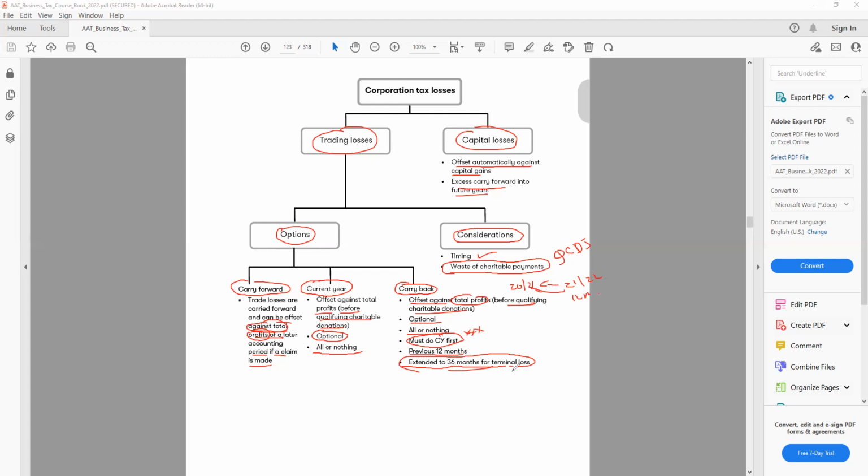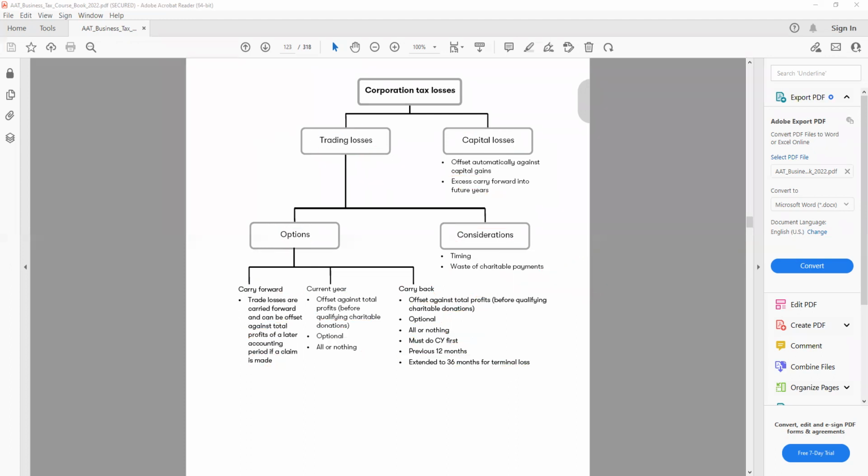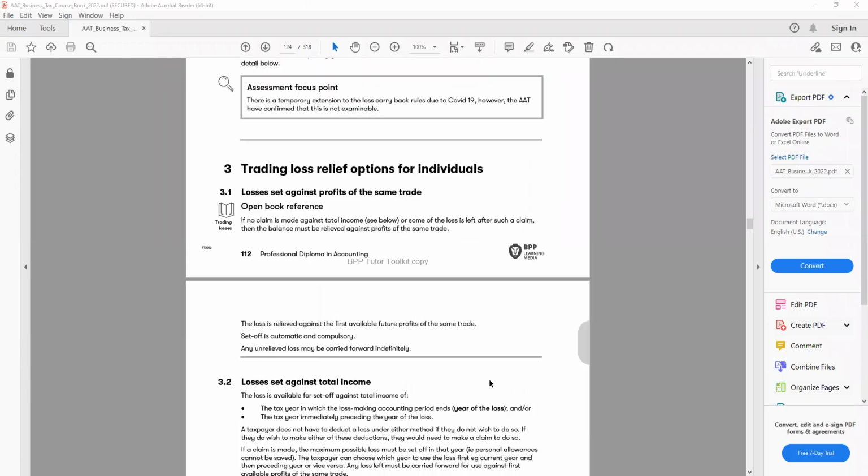This is more or less the topics or areas we're going to cover from the trading loss chapter. But this could be really tricky if you don't practice well. So you need to make sure you revise every single page you have in the book, especially the tags. Every single thing you have in the book is the rules, and you need to remember that, and keep making notes every time, because before the exam, it will be very hard to remember everything at the same time. All right, so let's move on to our few examples. Let's see if we can do it.